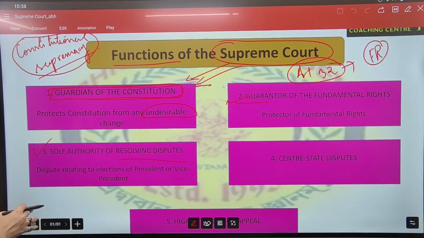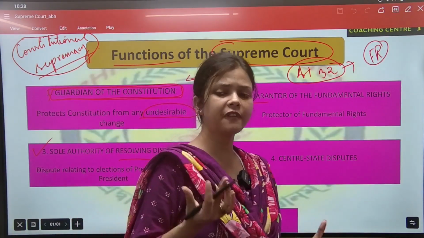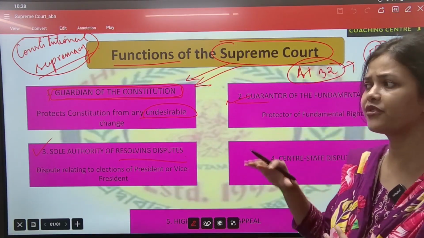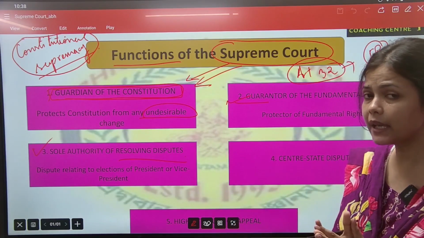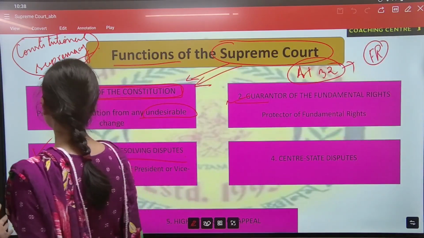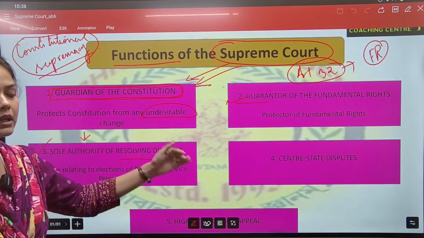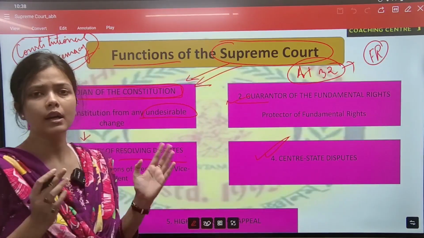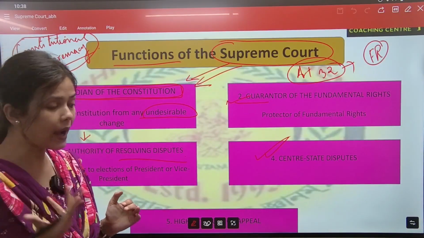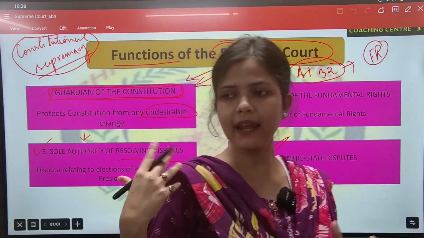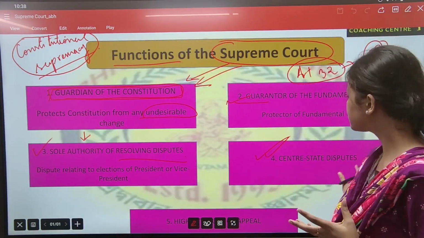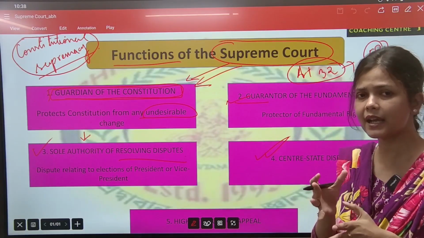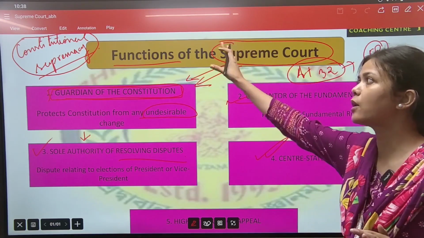Who will decide? If a dispute arises, if the election is declared void, or if some candidate was elected by fraudulent means, then a dispute can arise, and those disputes will be resolved by our Supreme Court in consultation with the Election Commission of India. Then any Centre-state dispute, the Supreme Court will look over that, because the Supreme Court is the apex court. Centre-state dispute means, for example, the Government of India and the Government of Assam. If any dispute arises, it will be resolved by our Supreme Court.